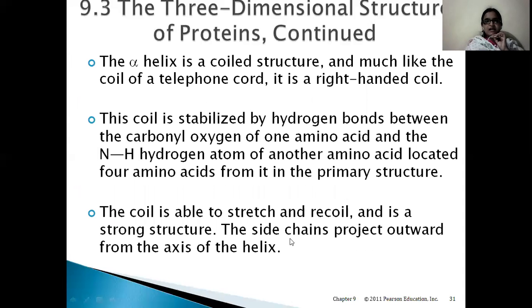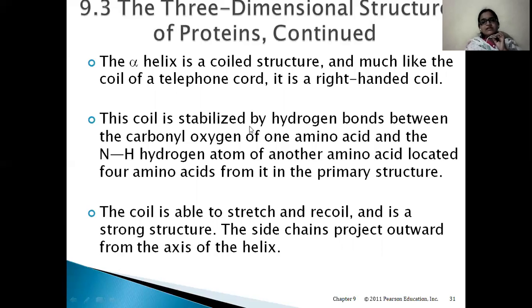Alpha helix is a coiled structure, much like the coil of a telephone cord. It is a right-handed coil. As we have seen, a telephone wire is coiled in a right-handed coiling. So alpha helix is also a secondary structure of protein which resembles the telephone cord.